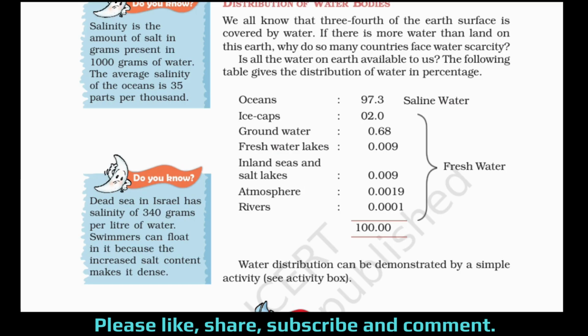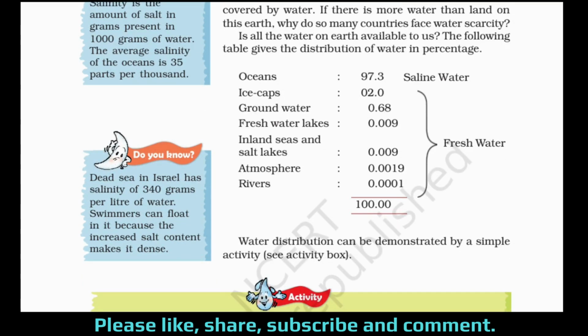This is also very important. Oceans contain 97.3% of water and that is saline water. Now fresh water. Now sources of fresh water: ice caps, groundwater, freshwater lakes, inland seas and salt lakes, atmosphere and rivers. These are the percentages, and all this constitutes 100%.